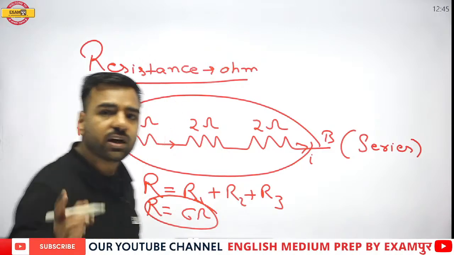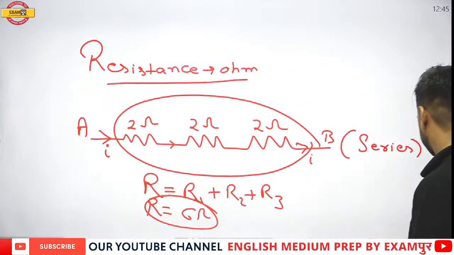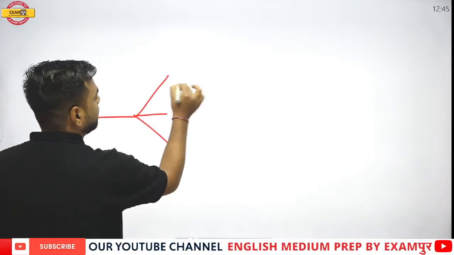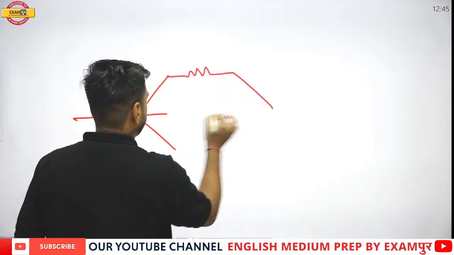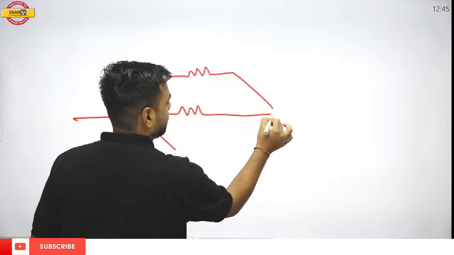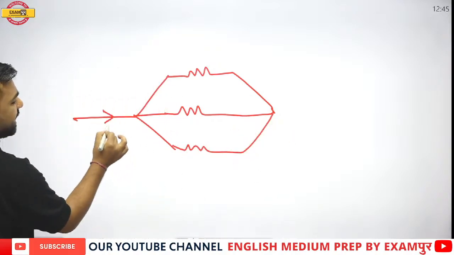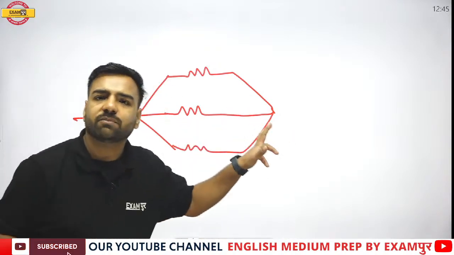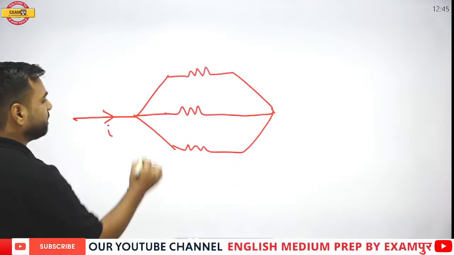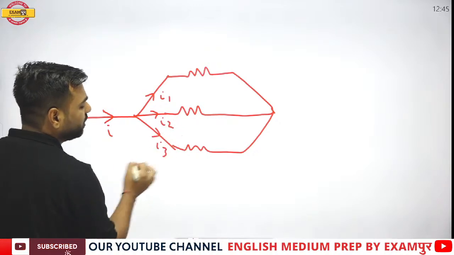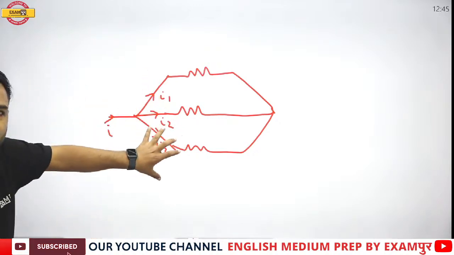Right? Now, what if the same concept comes in this manner? The current is like this actually. So you will check that there was a current I which was flowing. Now there's a junction point, correct? So here what is going to happen? I1 current will go here, I2 will go here, I3 will go here. That is, current is actually divided into 3 parts.